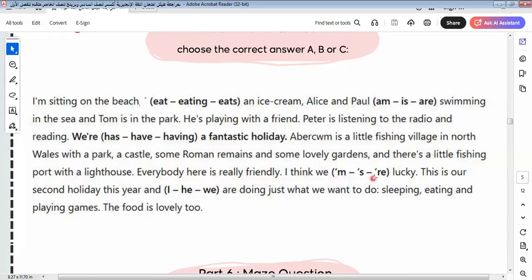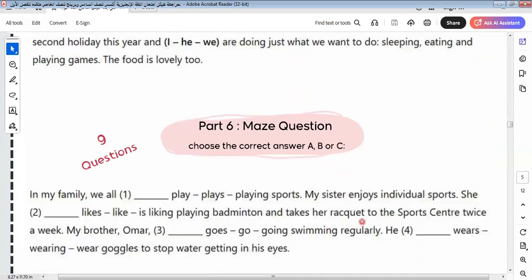I think here we say we are. So the verb here will be we are. Why? Because the verb to be that comes with we, you, they takes are, I takes am, he, she, it takes is. So here the answer will be we are. This is our second holiday this year, and in the space here it will be we are, not I, because we have are. We are doing just what we want to do and sleeping.